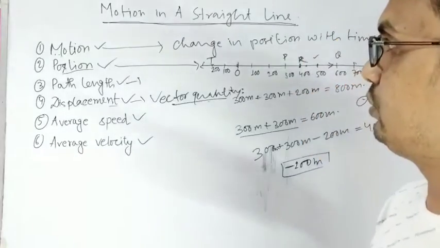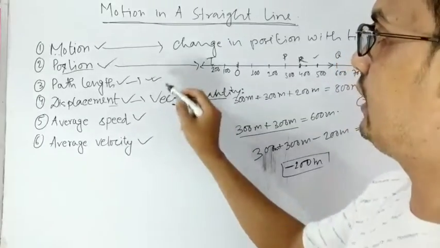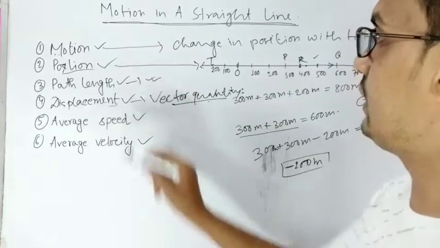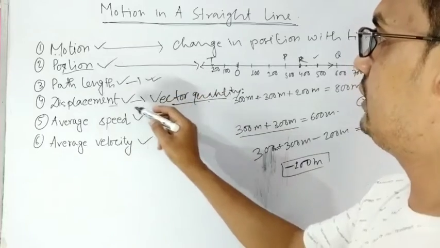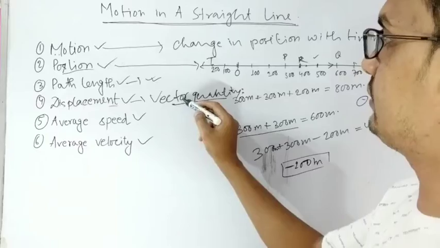Okay, so path length is a scalar quantity. It does not have any direction, but displacement has direction. It is a vector quantity.